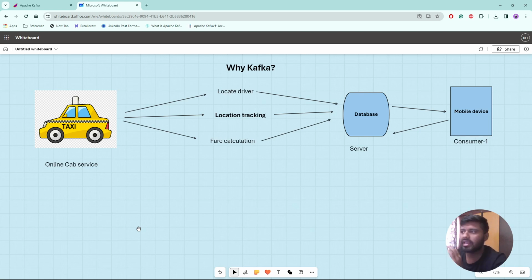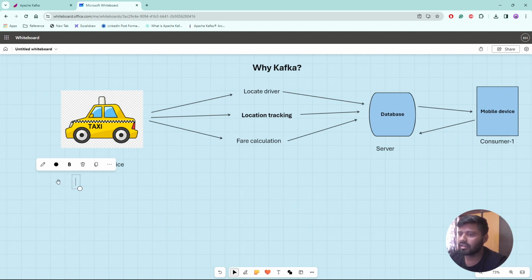So what exactly happens? For the time being, just forget about the technical things and think from the very basics, from a normal consumer perspective. Once there is an online cab service, we may have some kind of mobile application.